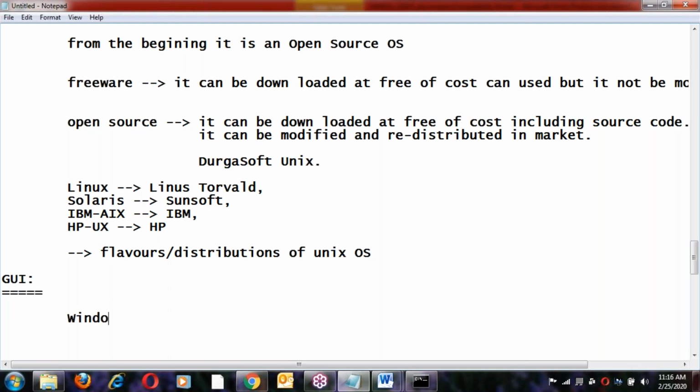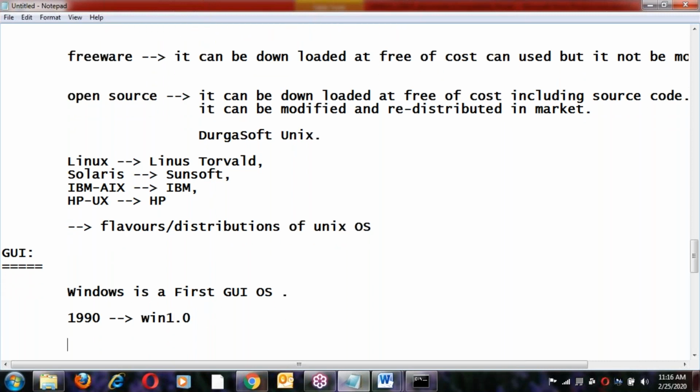Yes, Windows is the first GUI-based operating system in the market. It was developed in the year 1990. The first version of Windows is Windows 1.0. Next version is 1991, Windows 1.1.